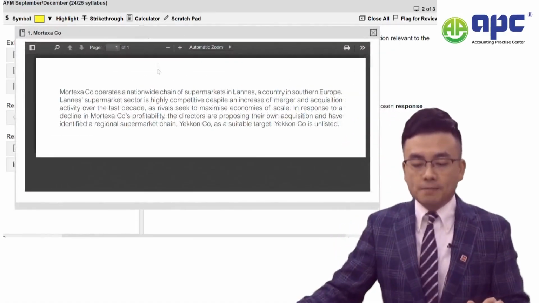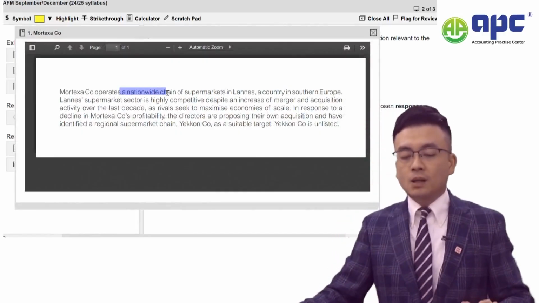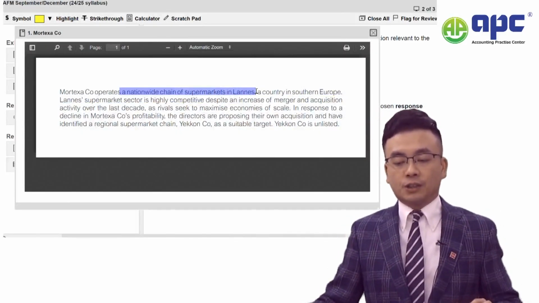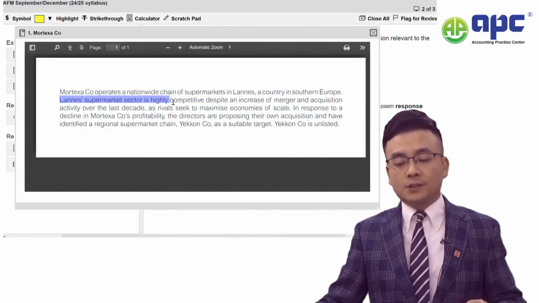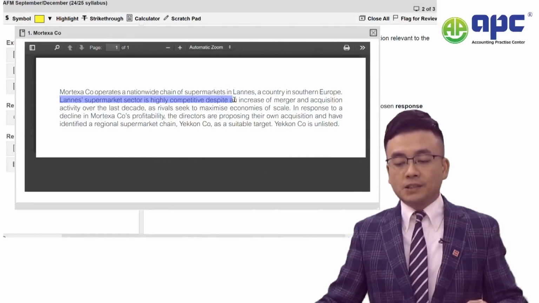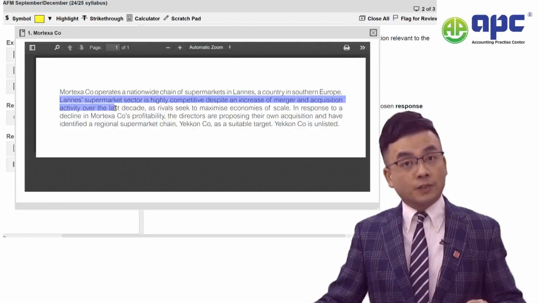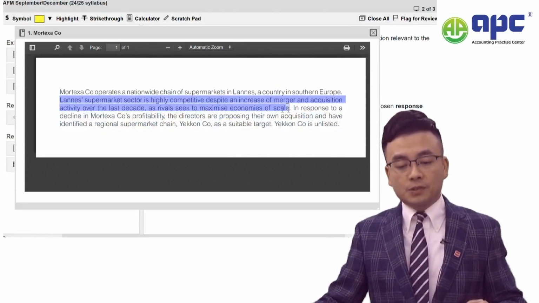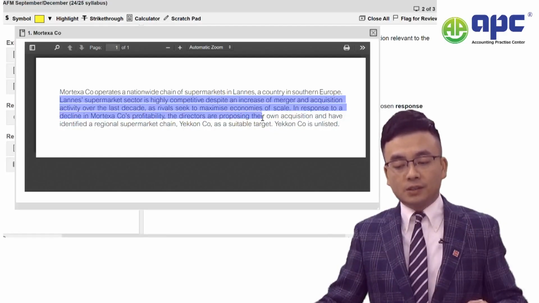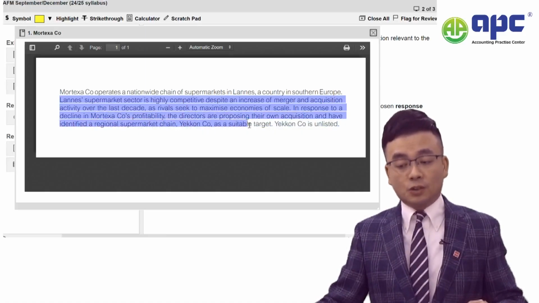Now, we're told that M operates a nationwide chain of supermarkets in our country, in Southern Europe. And our supermarket sector is very competitive, but there's an increase of M&A activity over the last 10 years, because competitors seek to maximize economies of scale. In response to a decline in the company's profitability, the directors are proposing their own acquisition and have identified a regional supermarket chain called Y Company as a suitable target.